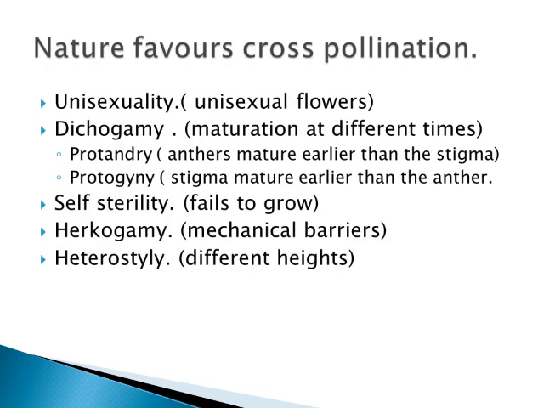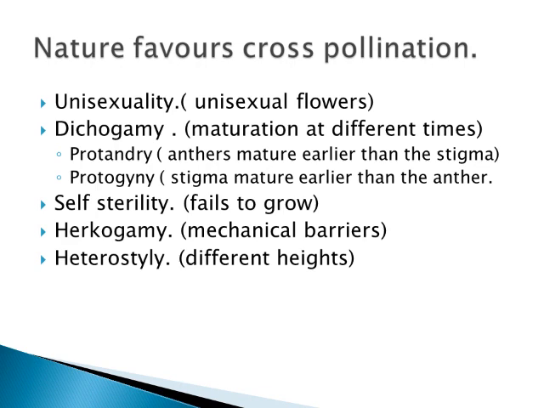Next is, what are the conditions nature favors for cross-pollination? There are 5 different conditions where cross-pollination is going to take place. First one is unisexuality, that is unisexual flowers. There are some flowers which are going to have either a male reproductive organ or a female reproductive organ. There the cross-pollination is possible.